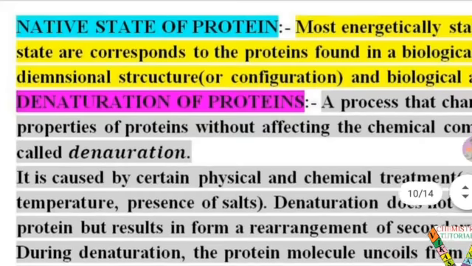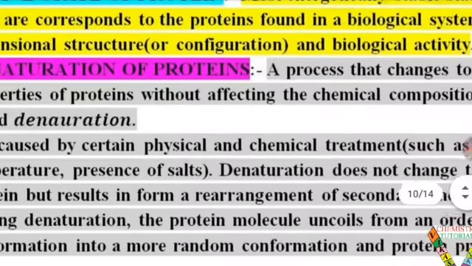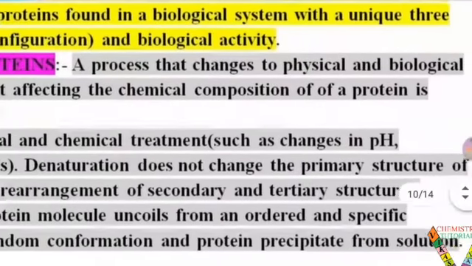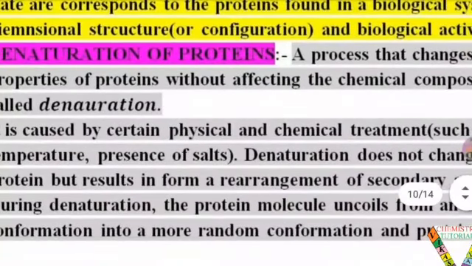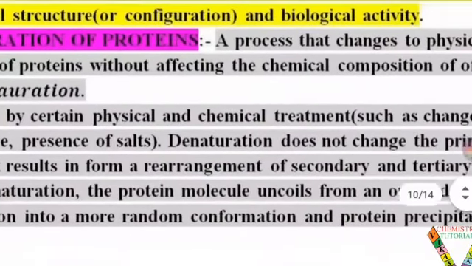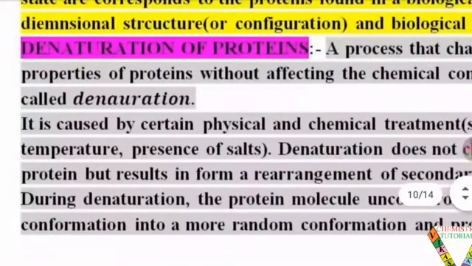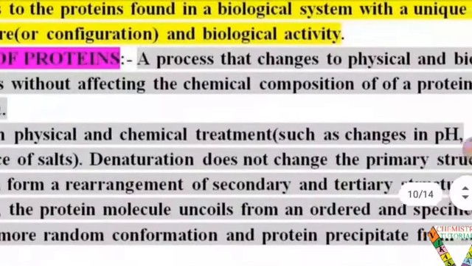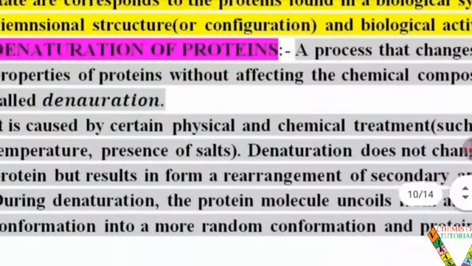But if this native state is affected, the protein is considered denatured. Denaturation of proteins is a process that changes the physical and biological properties of proteins without affecting the chemical composition of a protein.